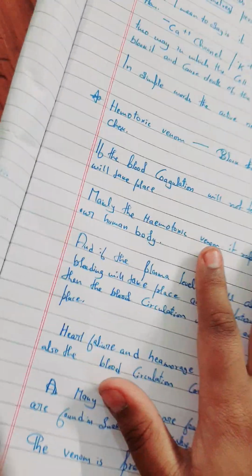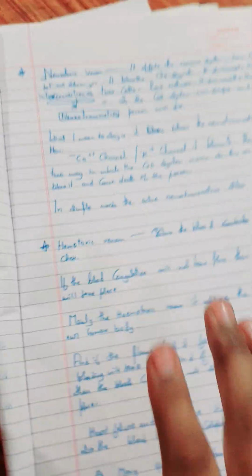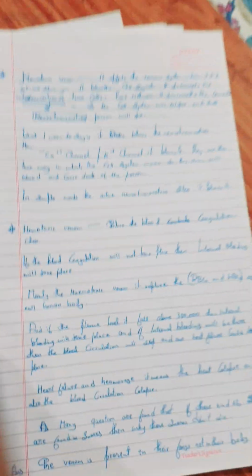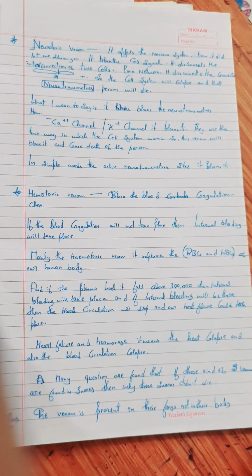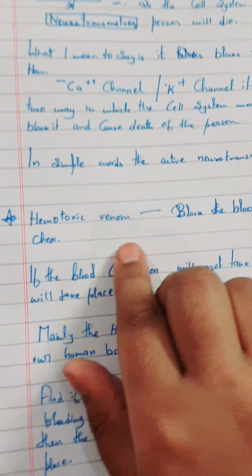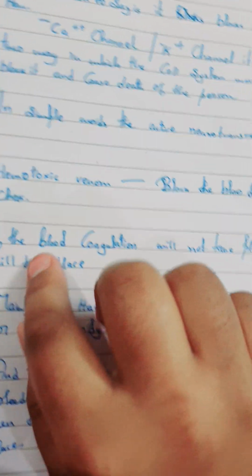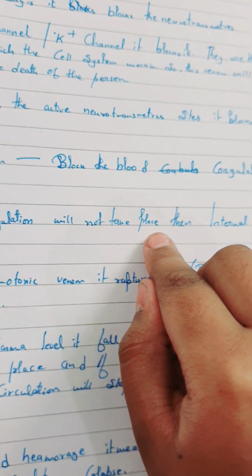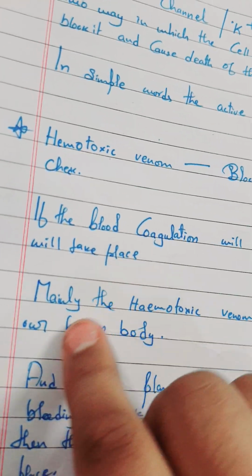Hemotoxin is the most complicated one, so you have to understand and take note of it properly. Just take a screenshot or take a note by pausing the video. Hemotoxin venom blocks blood coagulation. If blood coagulation does not take place, then internal bleeding will take place.